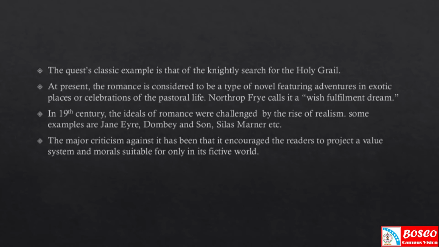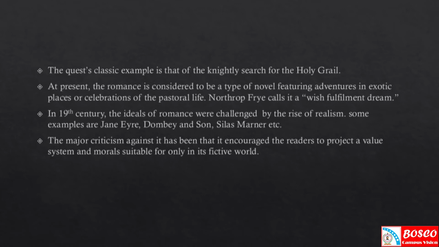But at present, the romance is considered to be a type of novel featuring adventures in exotic places or celebrations of the pastoral life. Yes, at present, romance has come to denote a type of narrative featuring adventures in exotic places or celebrations of the pastoral life. And Morte, one theoretician, calls it a wish fulfillment dream. He calls romance a wish fulfillment dream.